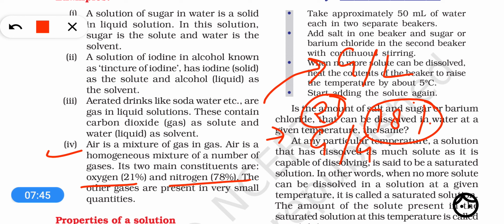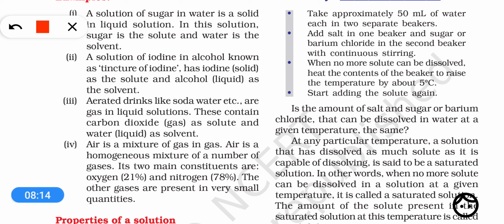So aerated drinks like soda water are examples of gas in liquid solution. Another is the solution of iodine in alcohol, that is called tincture of iodine. Here you see that iodine is a solid and alcohol is a liquid, so this is an example of solid in liquid solution. Then another example is sugar in water. So sugar solution is a solid in liquid solution because sugar is solid and water is liquid.